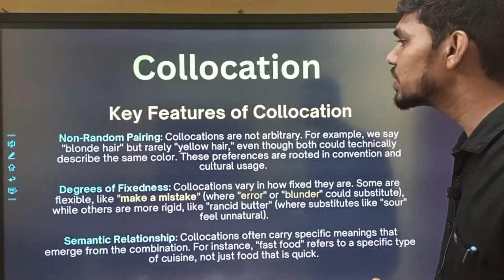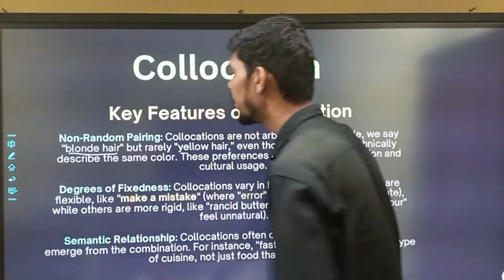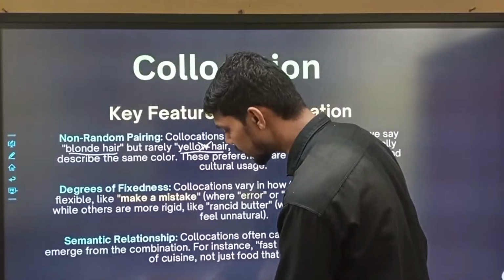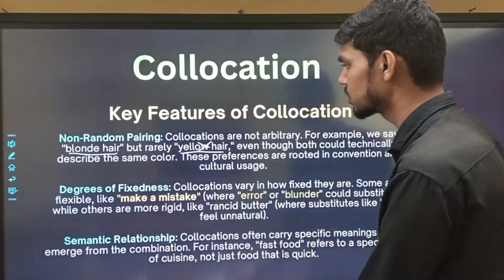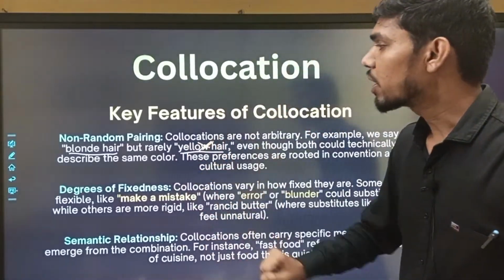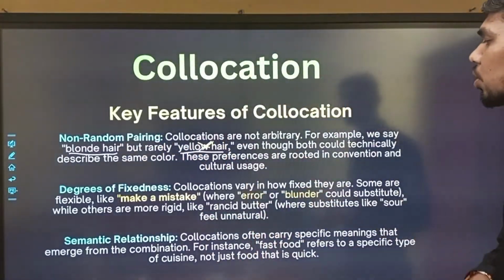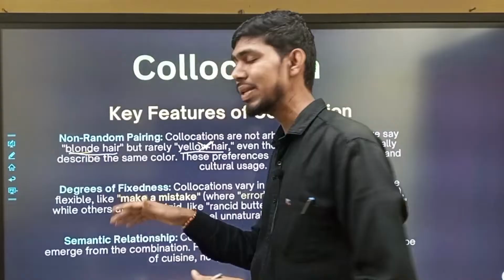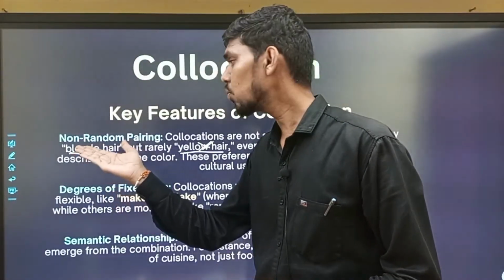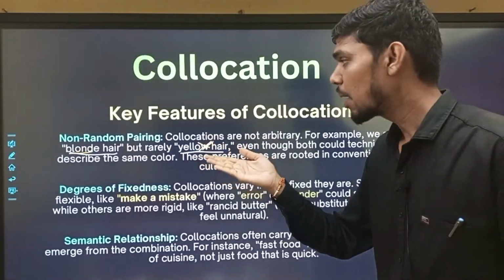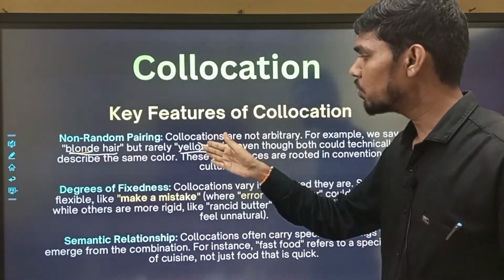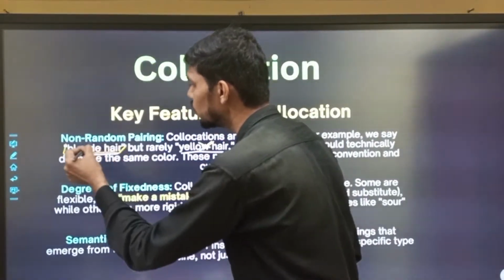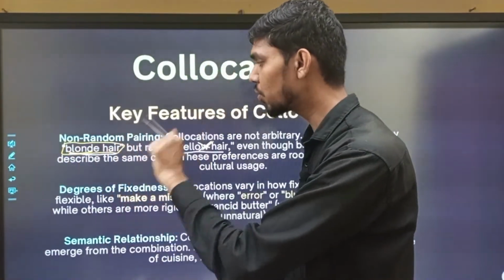For example, we say blonde hair, but not yellow hair. Right? We can't say yellow hair, rather we say blonde hair, even though both could technically describe the same color. Here, blonde carries the same meaning as yellow. But rather than saying yellow hair, we say blonde hair, right? So this is the collocation, and this sounds natural and smooth, as these words fit together.